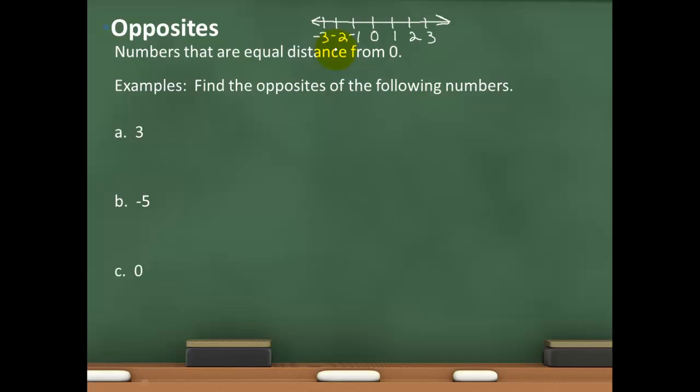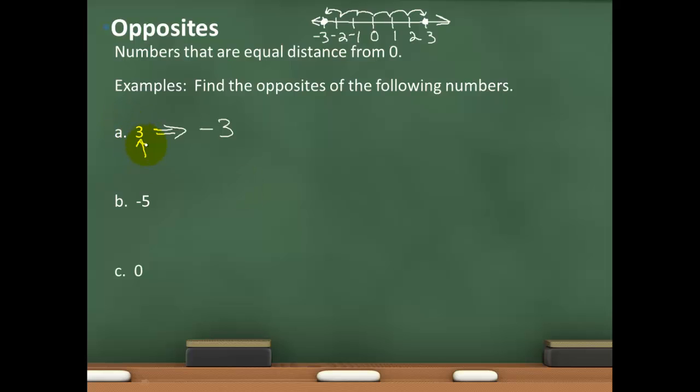For instance, let's look at this example A. I want to know the opposite of 3. Well, 3 is 1, 2, 3 units from 0, right? If I were to plot that, that's 3 units. And so if I want to know its opposite, all I have to do is go 3 units on the other side of 0, and I'll get to -3. Therefore, the opposite of 3 is -3, okay?